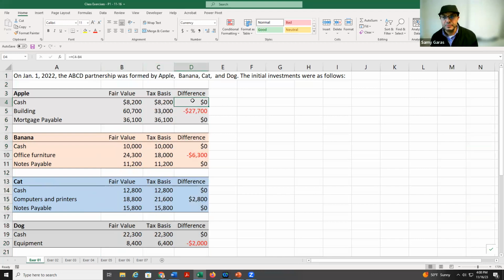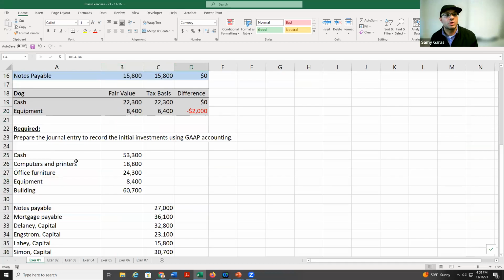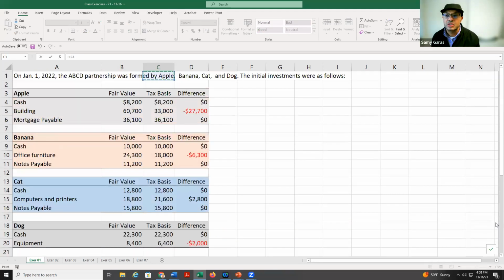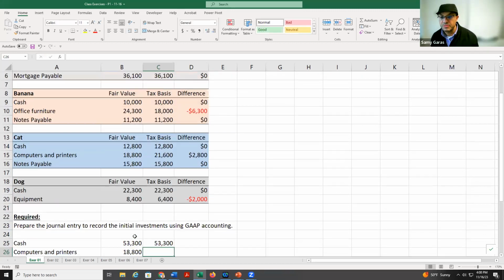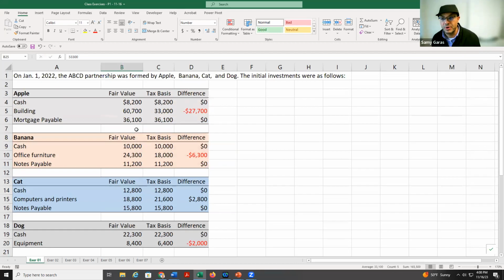So how do we record it? We make one journal entry for all the 4 partners. So for example, you say, how did you get this cash? I simply added all the cash for all the 4 partners. So here I get the cash here, plus this one, plus the third one, plus the last one. So the amounts that you will see here are the total from all the 4 partners.